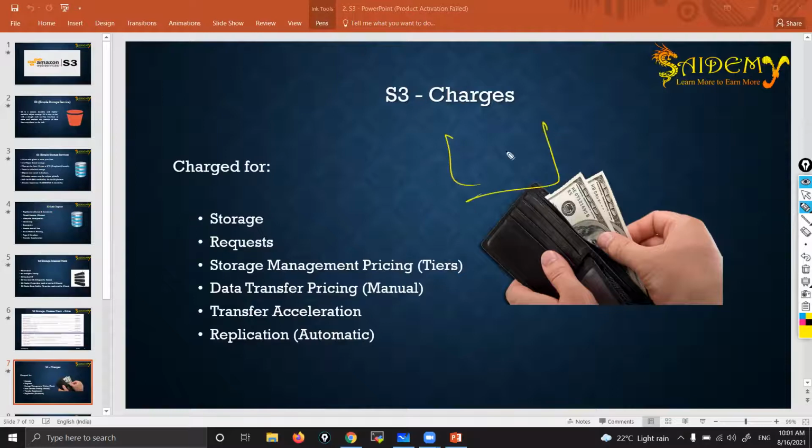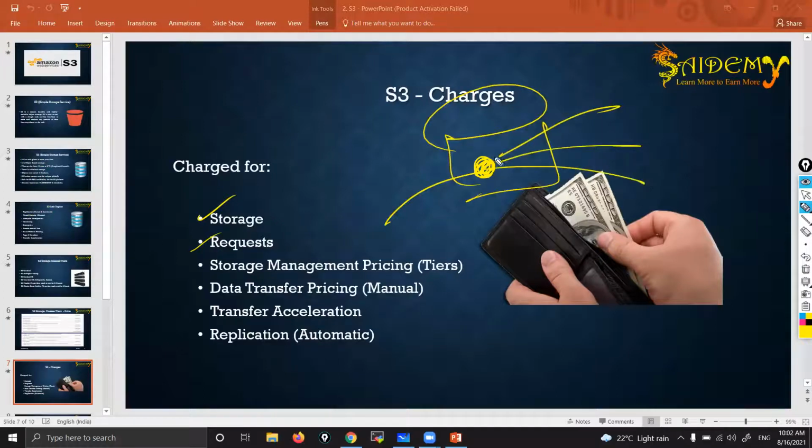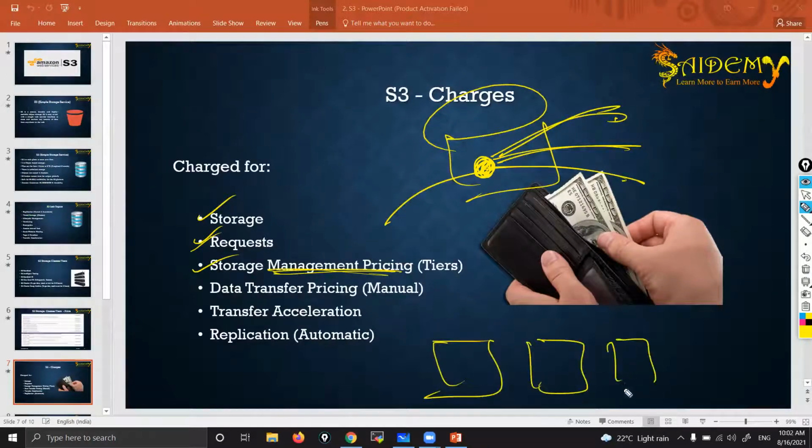The first one, storage. Whatever data you are storing in S3, you are utilizing some storage, for that you need to pay. And requests also. After uploading data, people access the data, right? So for the number of requests, you also get a bill. Then storage management pricing, like different tiers. Different classes have different pricing models: S3 Standard, Standard-IA, One Zone, Glacier, Glacier Deep Archive. So different tiers have different prices, and based on the class that you choose, you need to pay for that.